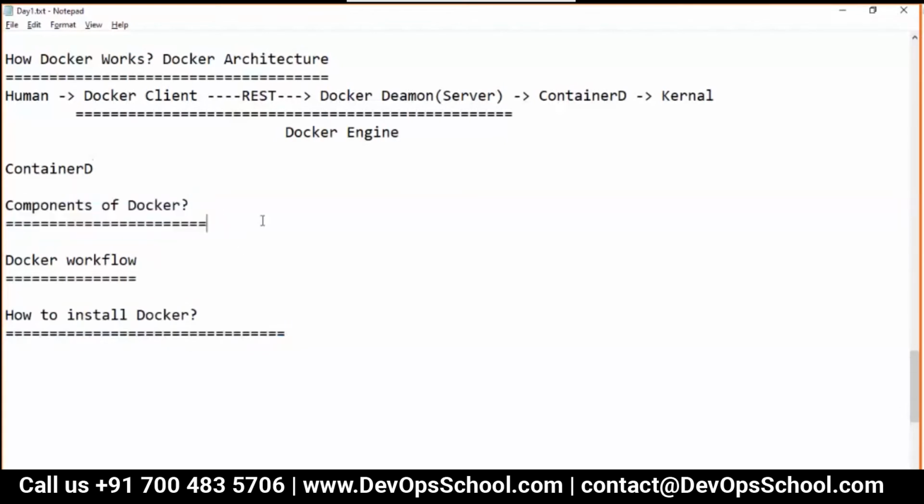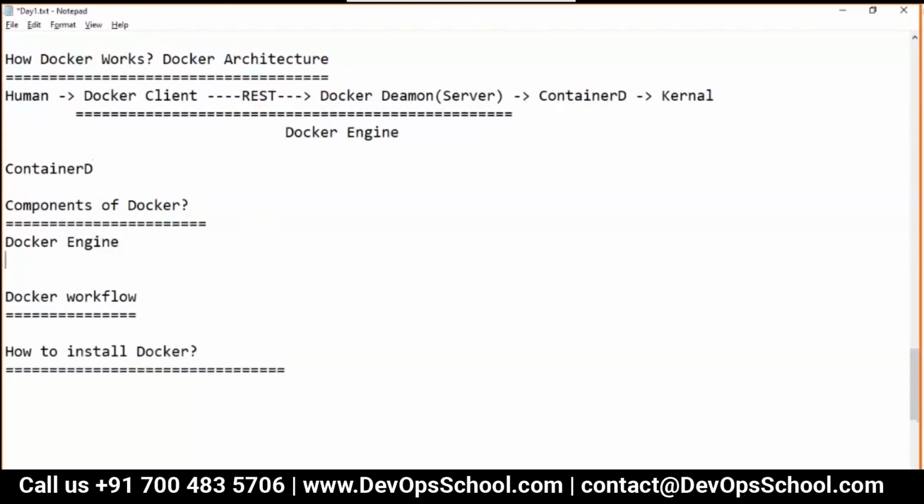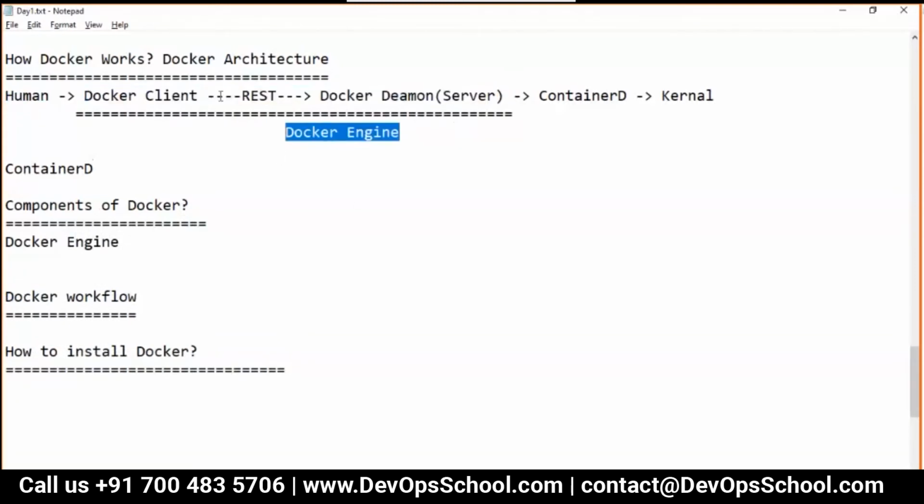What are the components of Docker? There are four components we have in Docker. One of the components is the Docker engine. What is Docker engine? You know that very well by now. Whenever you install Docker, you get one executable which is the client, and another executable which is running as a daemon, the Docker daemon, the Docker server.